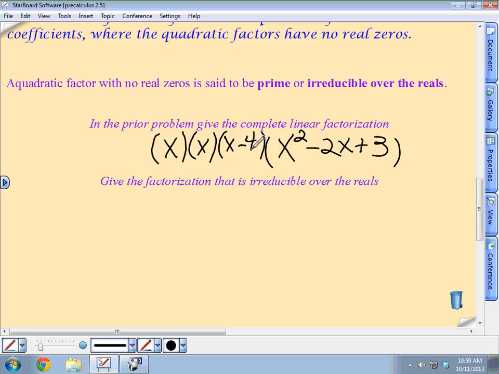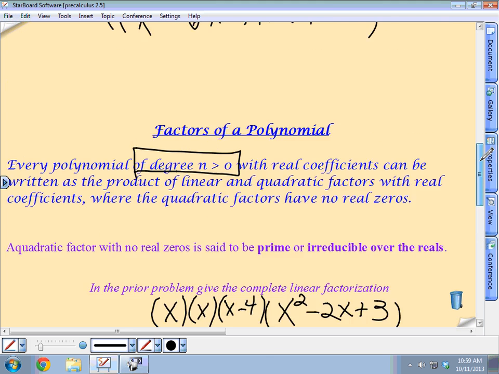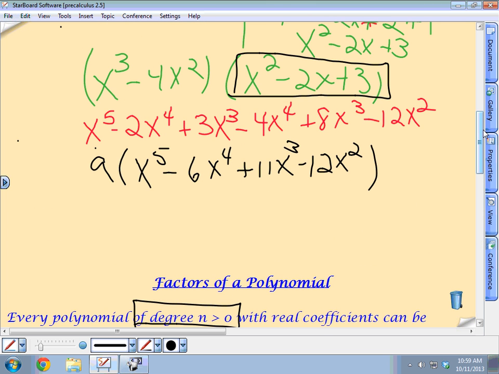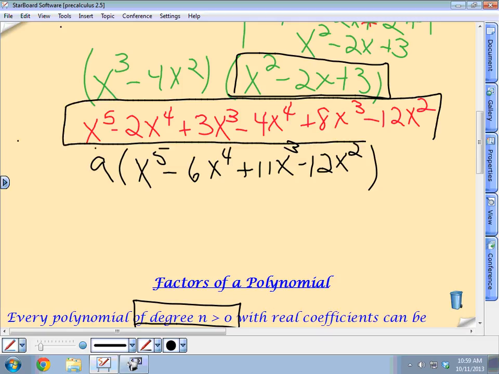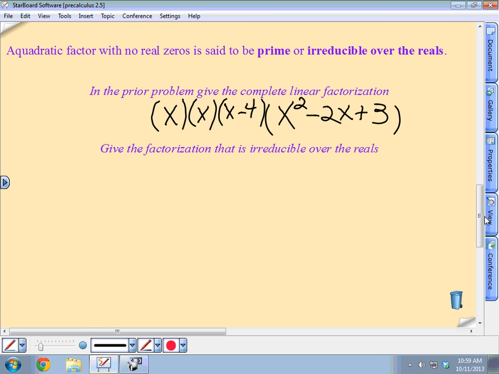If they give you this polynomial, the finished one down here, and say reduce this to linear factors over the reals, then this is what you're going to get. Because these are your reals, and this is as far as you can reduce it with real numbers. They don't want complex numbers.